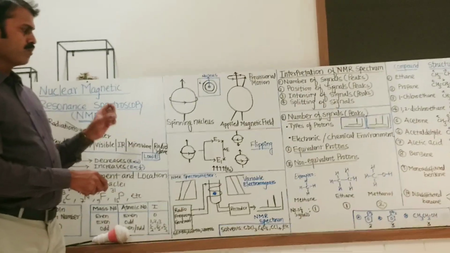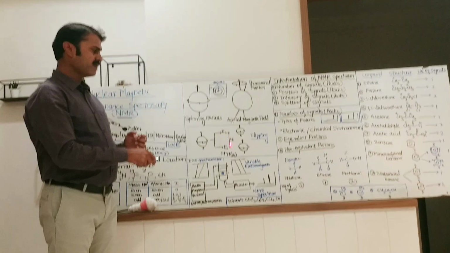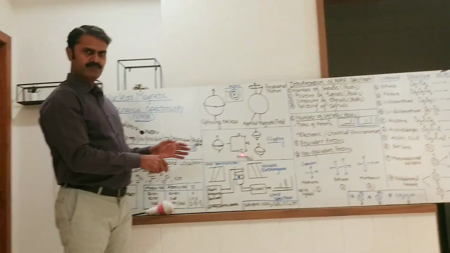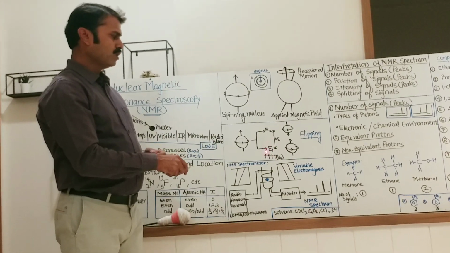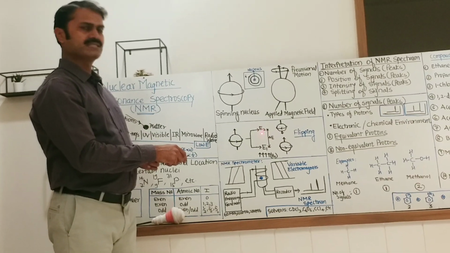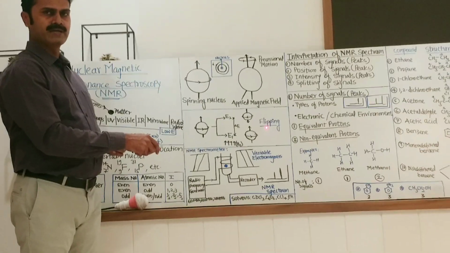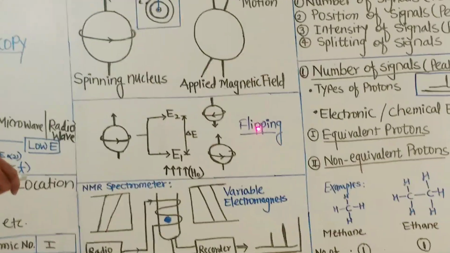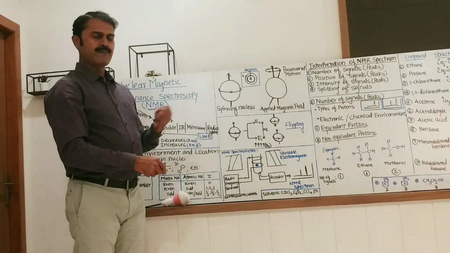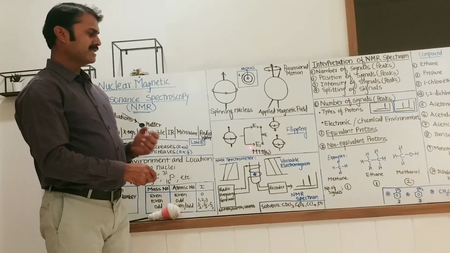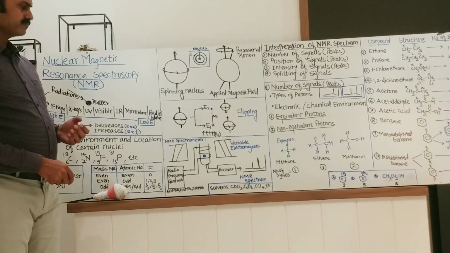Therefore, when radio waves are incident on such nuclei which are in the lower energy state, they absorb the radio waves and undergo excitation from the lower energy state to the higher energy state. Such type of excitation is known as flipping, and during this flipping process, absorption of radiation takes place, and that absorption is recorded in the form of an NMR spectrum.